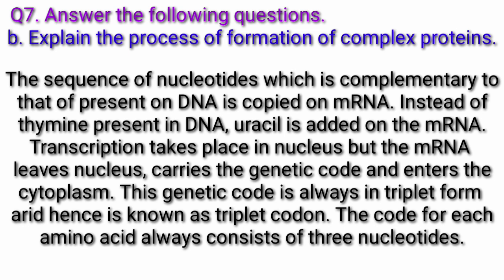Transcription takes place in the nucleus, but the mRNA leaves the nucleus, carries the genetic code and enters the cytoplasm. This genetic code is always in triplet form, and hence is known as triplet codon. The code for each amino acid always consists of three nucleotides.